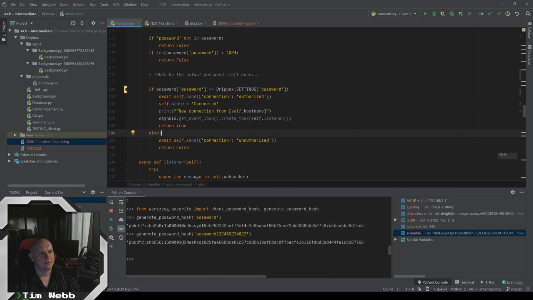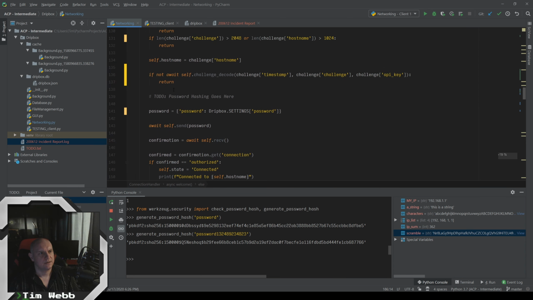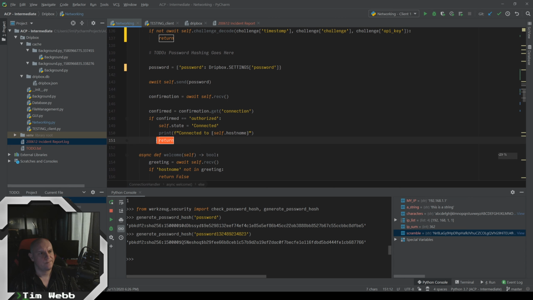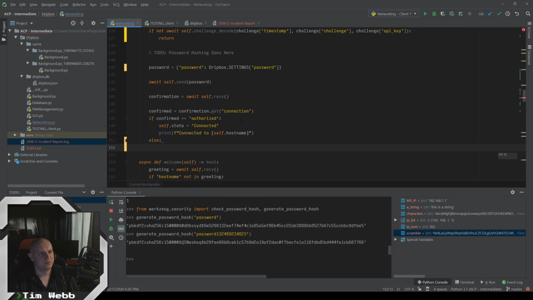And all right, that looks good. And this doesn't need to return anything, but if we don't get an authorized message back, let us know that there was a password mismatch on this host.